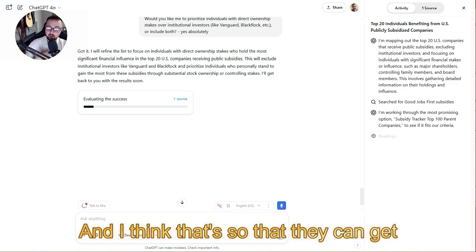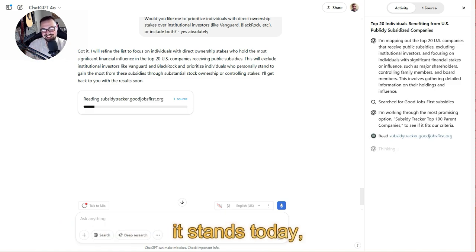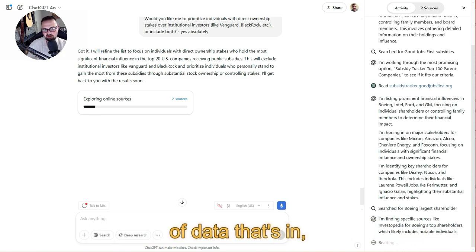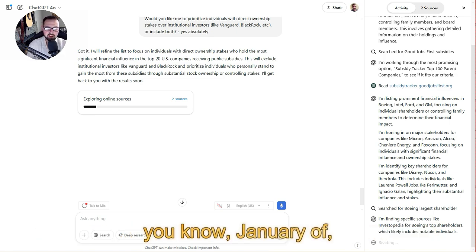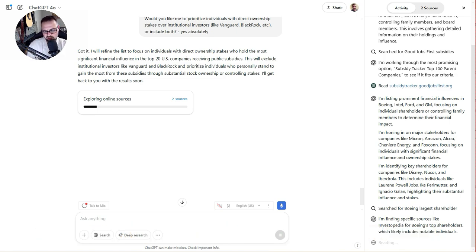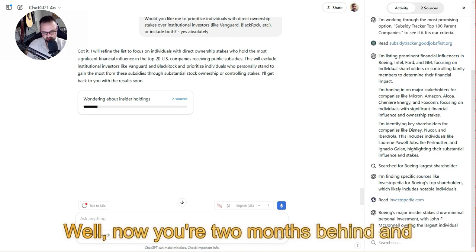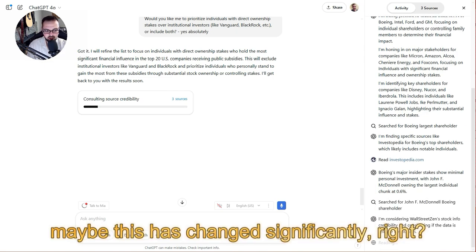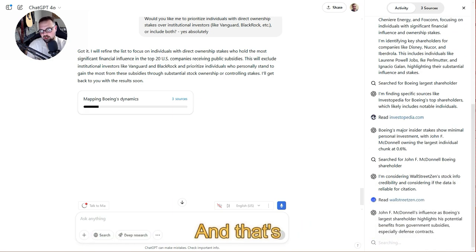And I think that's so that they can get real-time information as well. They're going and parsing the internet as it stands today, which is very important, because if you have a cache of data that's in OpenAI's database from, whatever, up to January of 2025, right? It's like, great. Well, now you're 2 months behind, and maybe this has changed significantly, right? And so that's not really good for research, and that's really important. So I think that that's what's going on behind the scenes here.